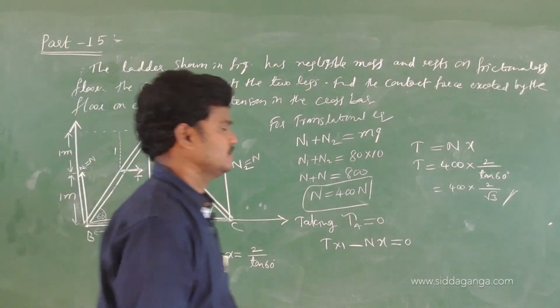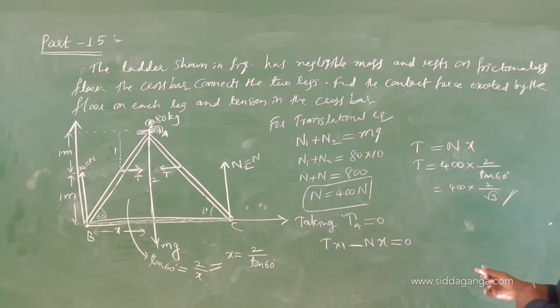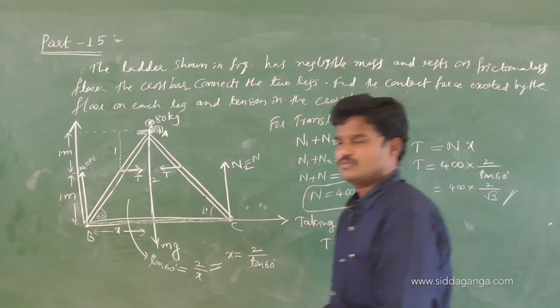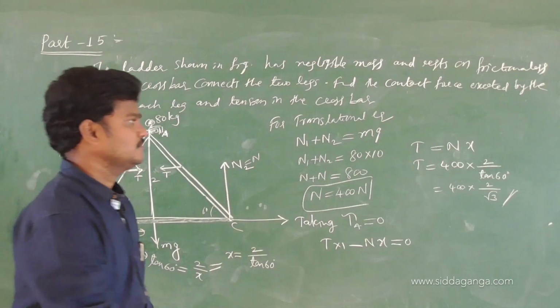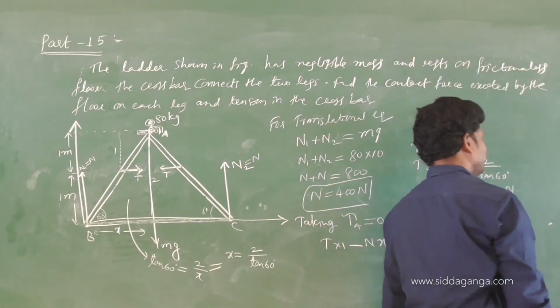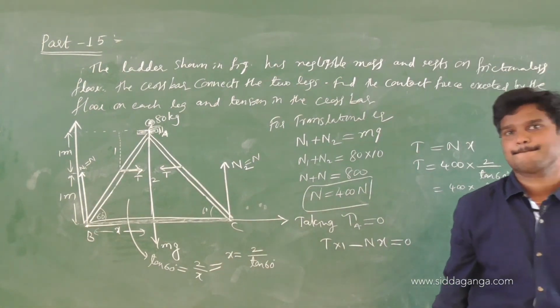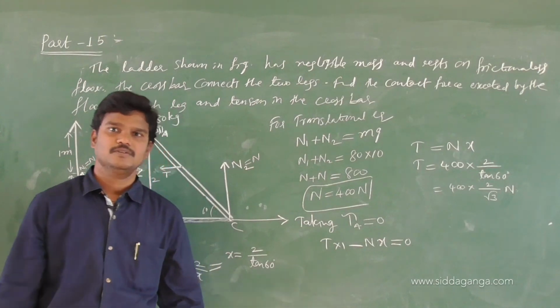Check it. So I am getting 400 into 2 by root 3. How much did they give? 400 into 2 by root 3. Yeah. Okay. Normal reaction is 400. Tan 60 is root 3. Sin 60 is root 3 by 2. Cos 60 is 1 by 2. The 2 cancels root 3.